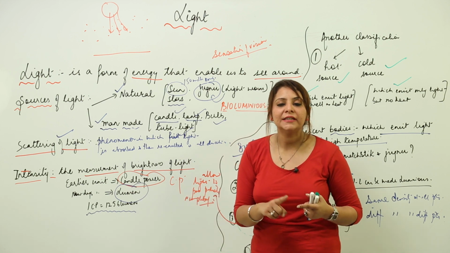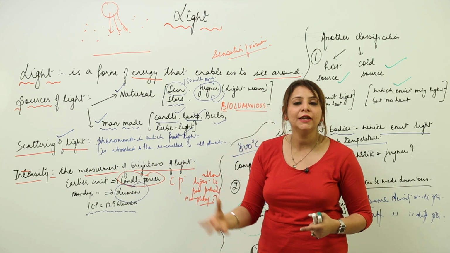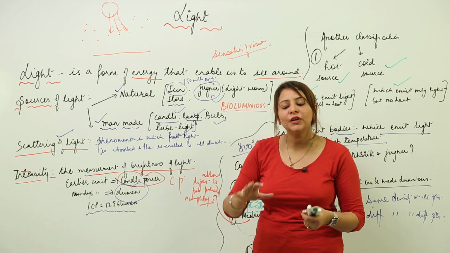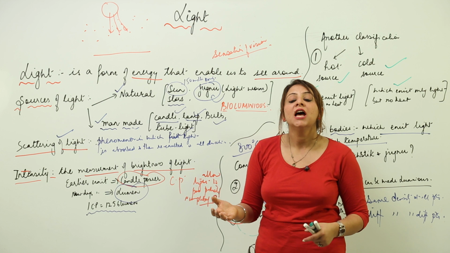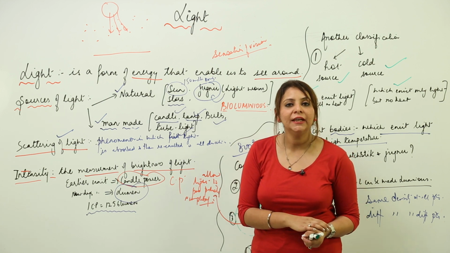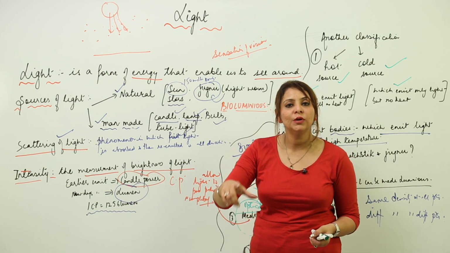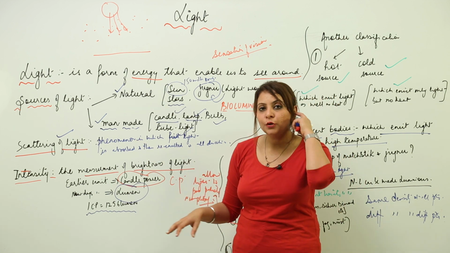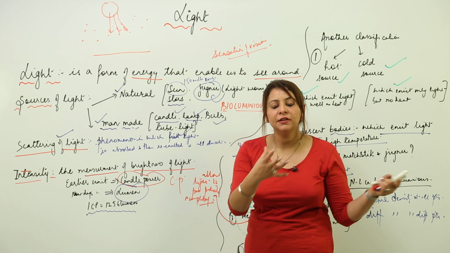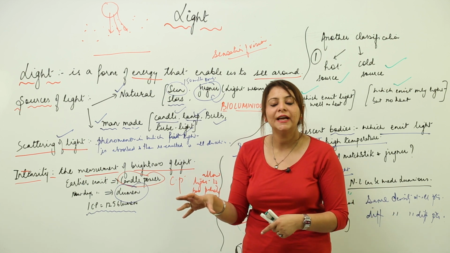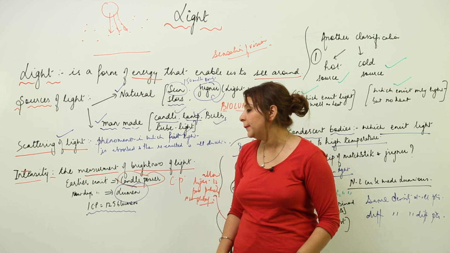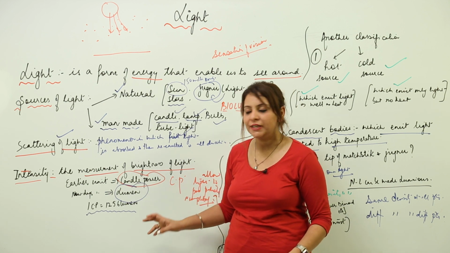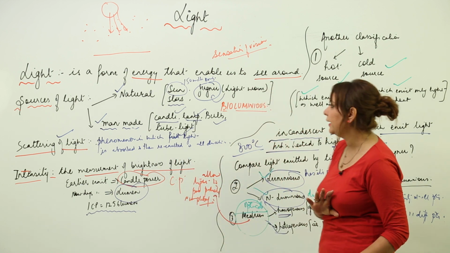And please do not forget that if I say a bulb is of 30 or 40 candle power, it simply means that the light emitted from such a thing is equal to the light of this many candles. So if I am talking about 30 candle power, that means the light emitted from that source is equal to the light emitted by 30 candles, simple. But now it is being replaced by lumen, and 1 candle power is equal to 1256 lumen. So this is what intensity is.